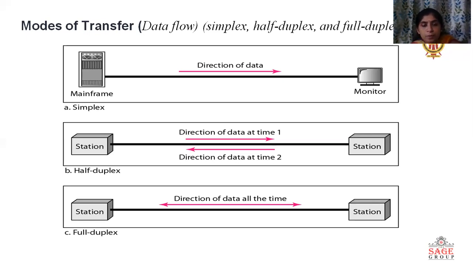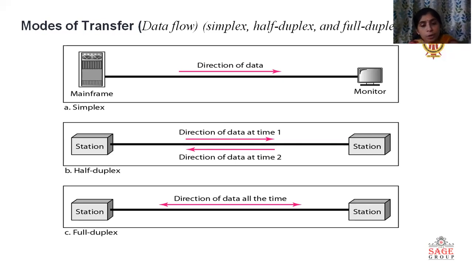If this station is sending some data to another station at time t1, then at this time t1 only the other station will receive data. At this moment, that receiver has no right to transmit its data towards the transmitter side.